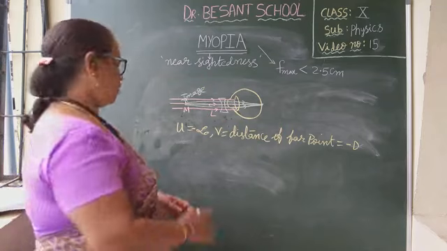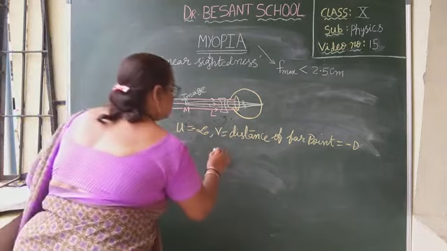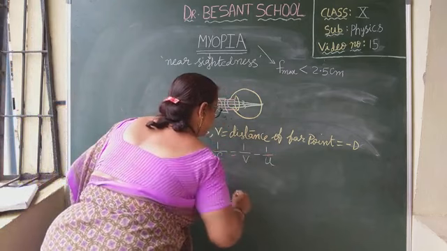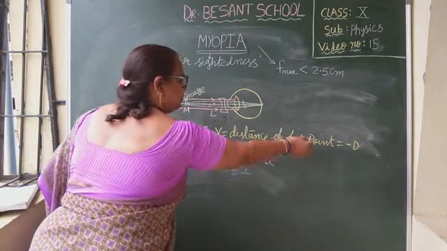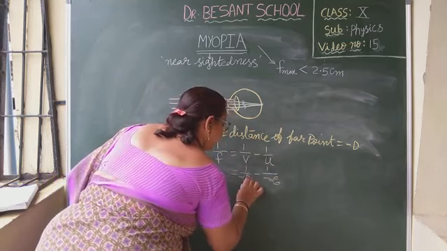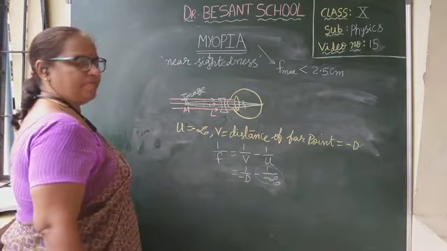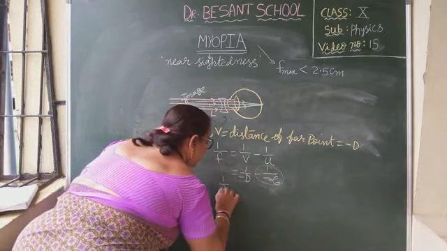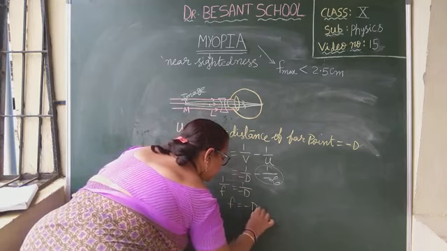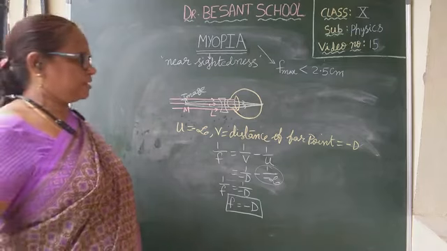Clear, children? And now what do we want to find? We want to find the focal length. So what formula will we use? As usual, the lens formula: 1 by f equals 1 by v minus 1 by u. That equals 1 by minus D minus 1 by minus infinity. But 1 by infinity, as we have already discussed, is 0. So this all will become 0. So what did you get? 1 by f equals 1 by minus D. So finally f equals minus D.